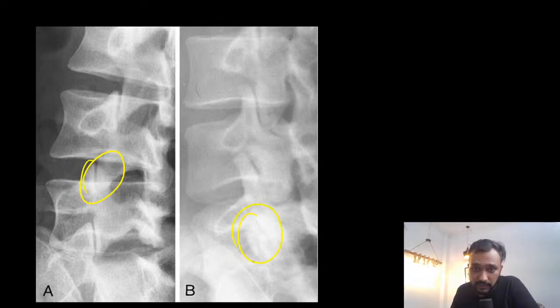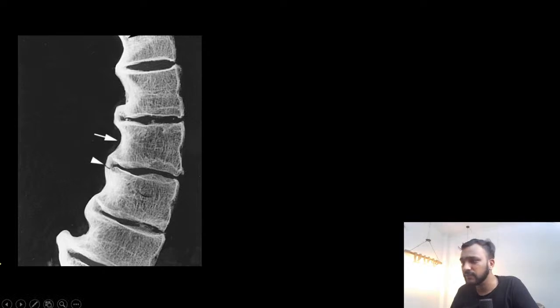Here in this case you can see that there is subchondral sclerosis and decrease in the joint space between the facet joint.